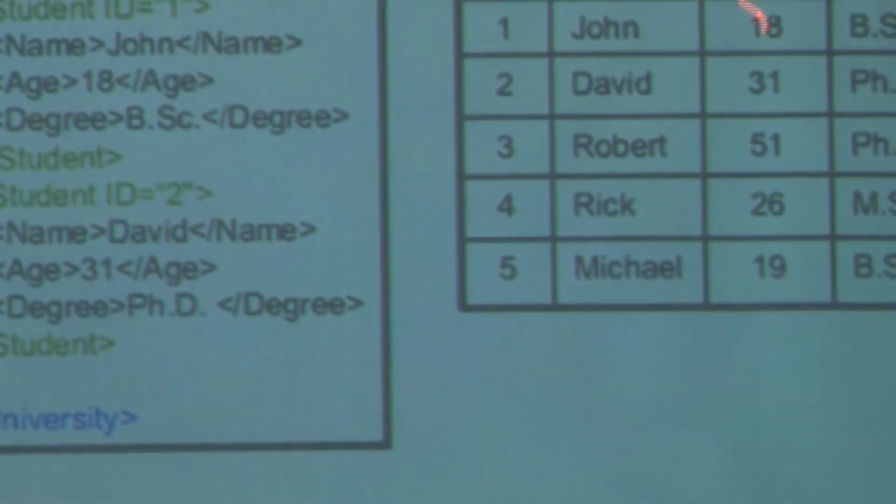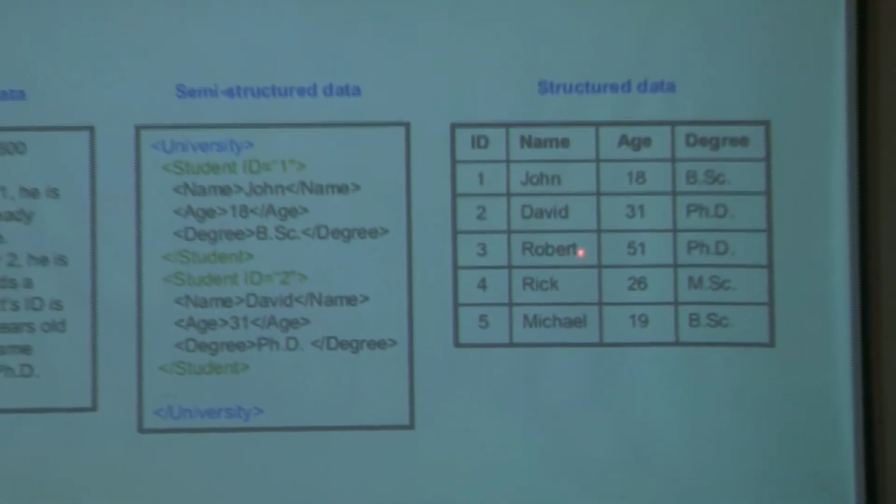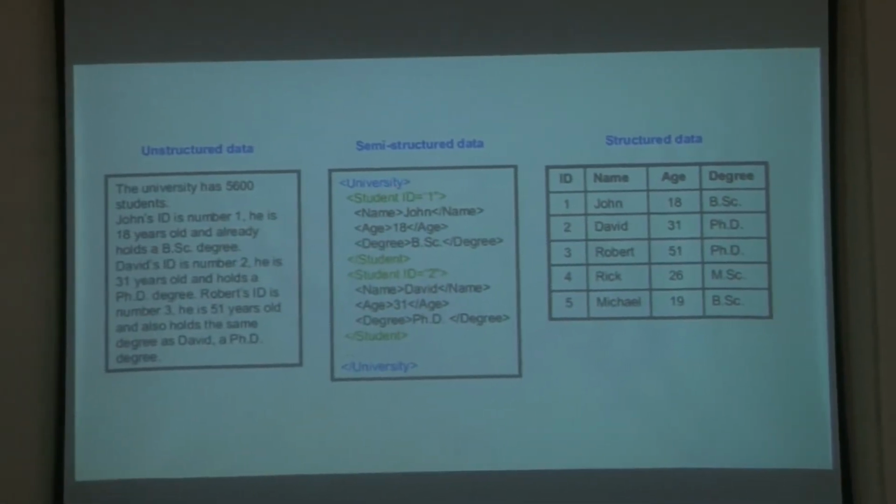But in a way, there are a lot of other issues also here. For example, privacy. How much of your privacy are you willing to compromise on? Okay. But leaving aside those issues, this is your big data stuff. So here is a very small example of unstructured data. I told you that text is unstructured, and at the other end you have these tables which are all structured data. But in the middle there is semi-structured data.